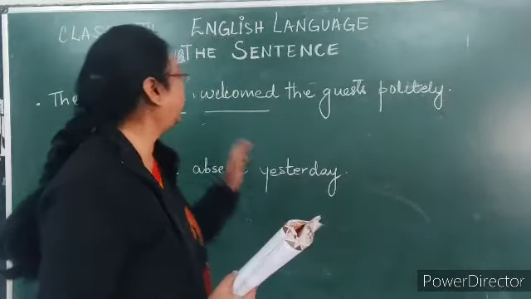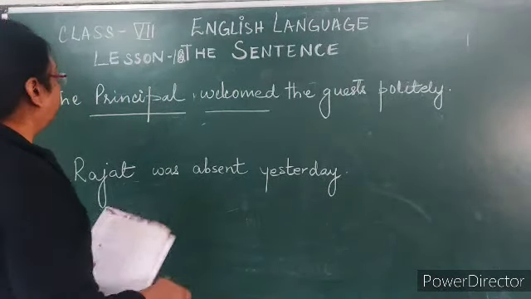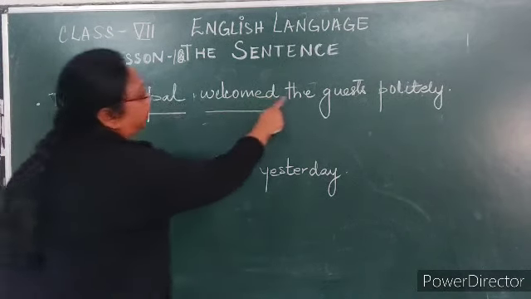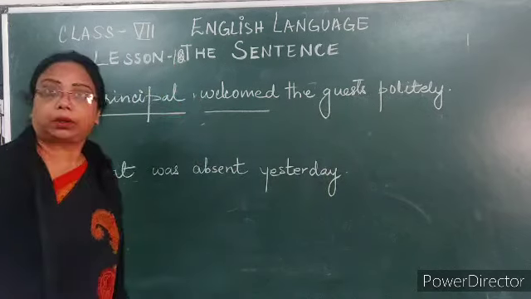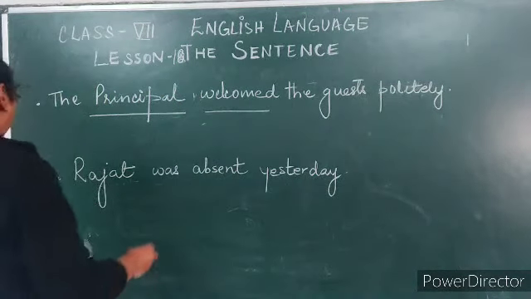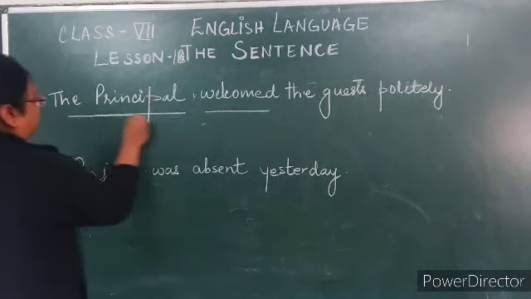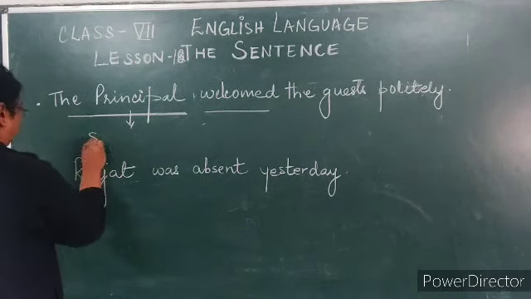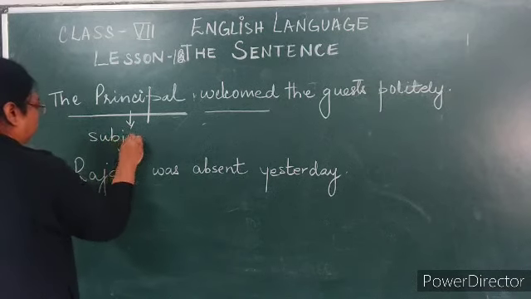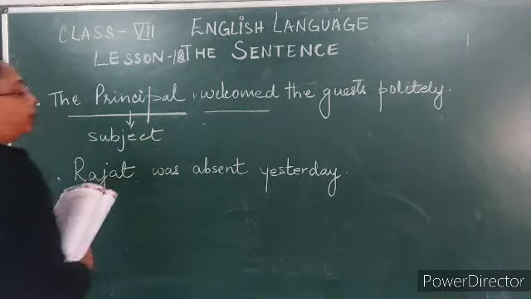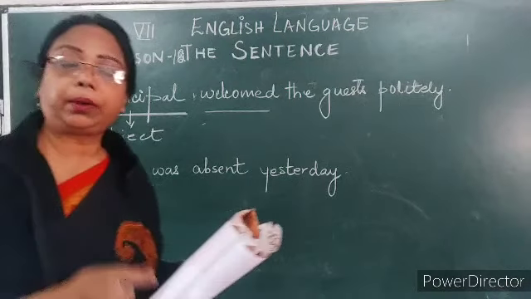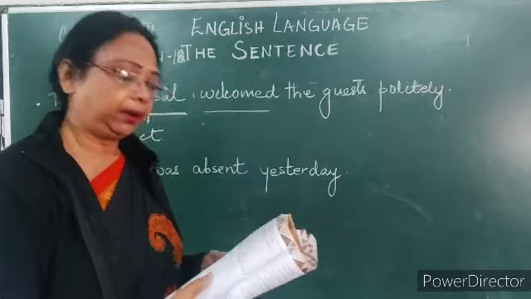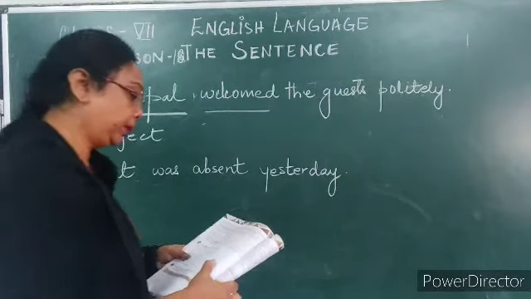Now children, let us look at this example. I have written two examples over here. The principal welcomed the guest politely. Now the principal is what? It is the subject, right? Because principal is a name, it is telling about a particular person.